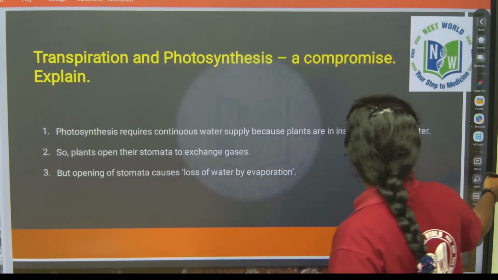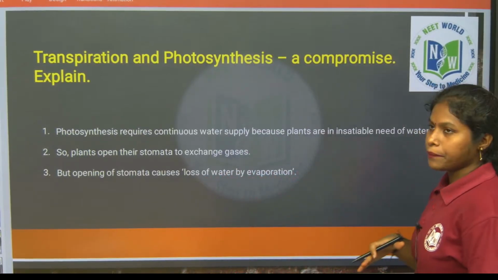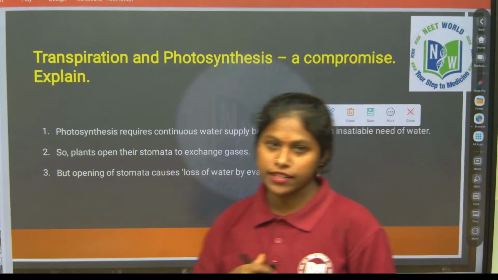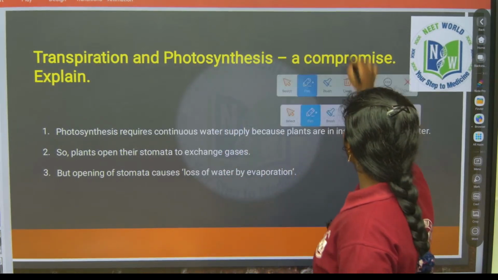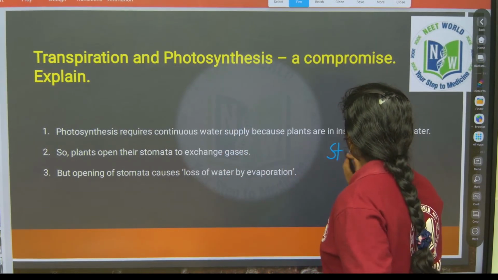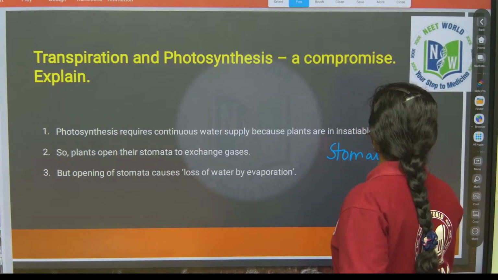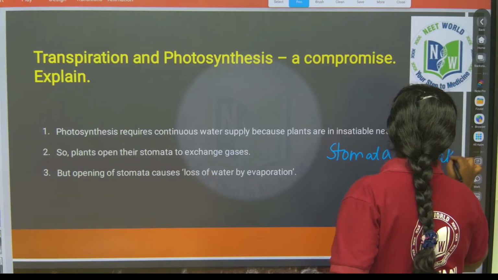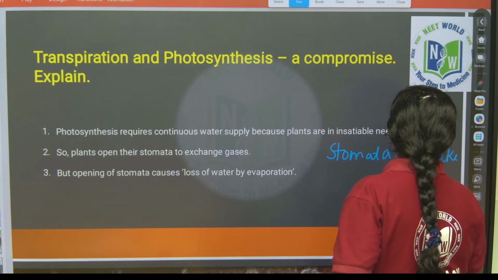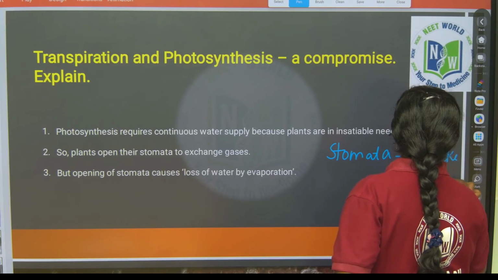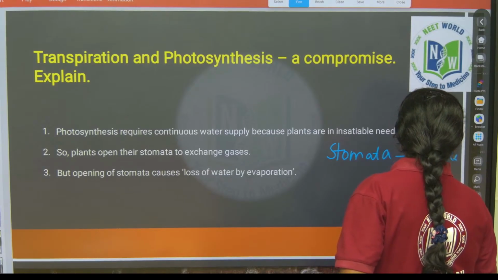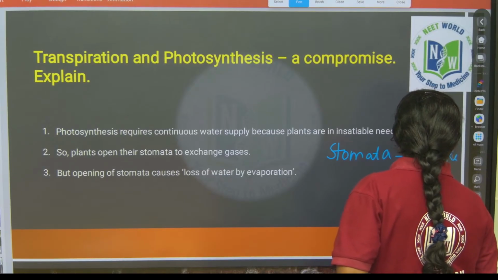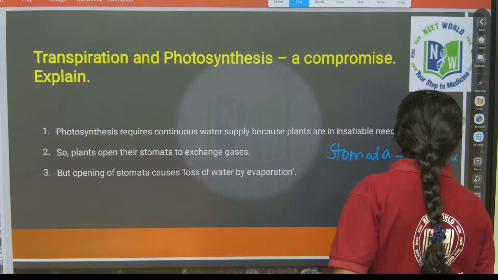When the stomata is opening, there is an intake of carbon dioxide also, right? There will be uptake of carbon dioxide from the leaf environment.